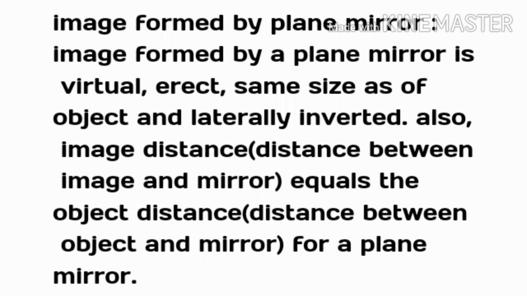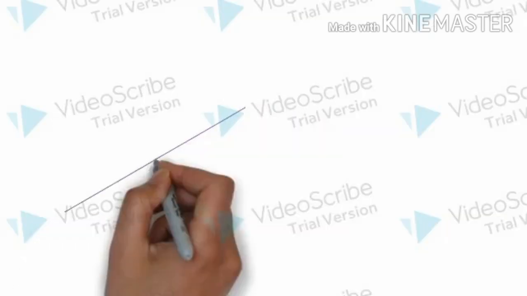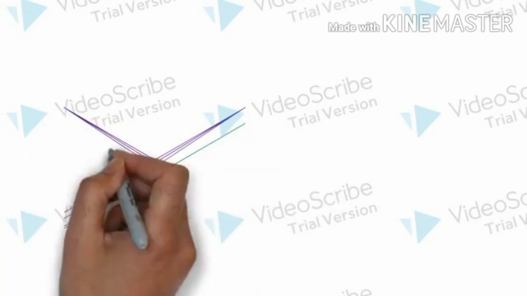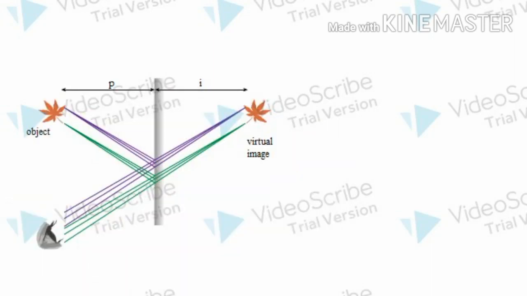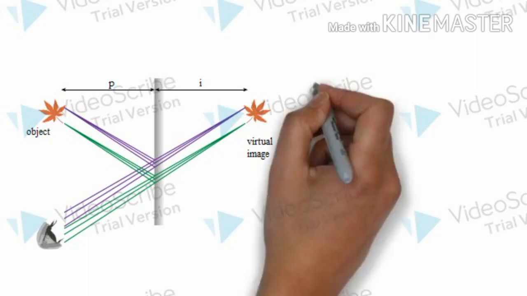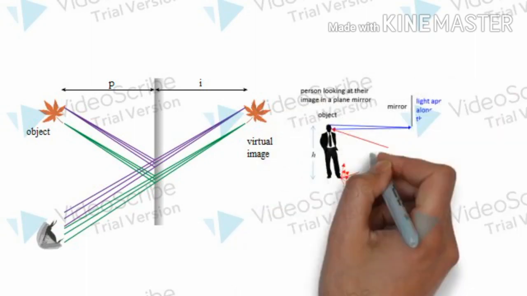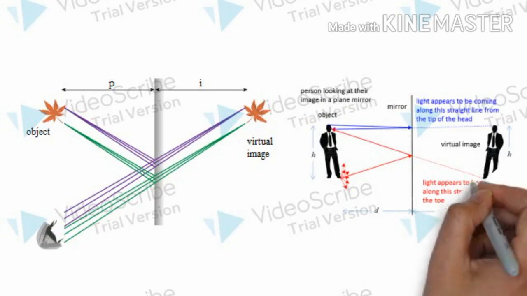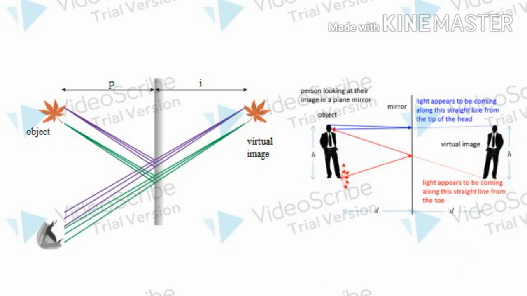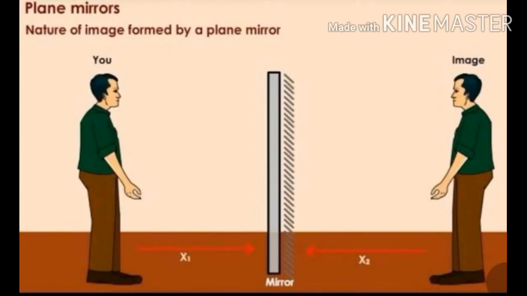Simply you can identify that one. Just stand in front of the plane mirror and raise your right hand, and you can see that your image will raise its left hand. That is the lateral inversion. And another one, the image formed by a plane mirror is the same size as the object. That means whatever the size of the object placed in front, the same sized image is formed behind the mirror.